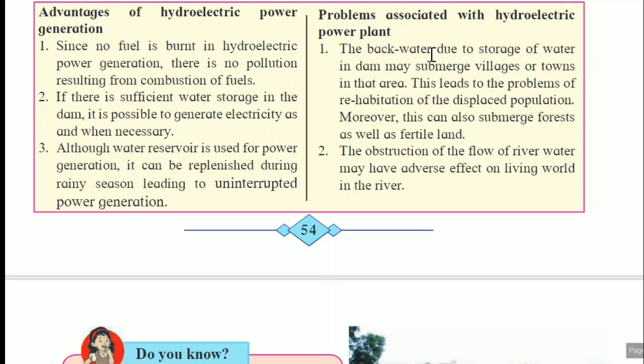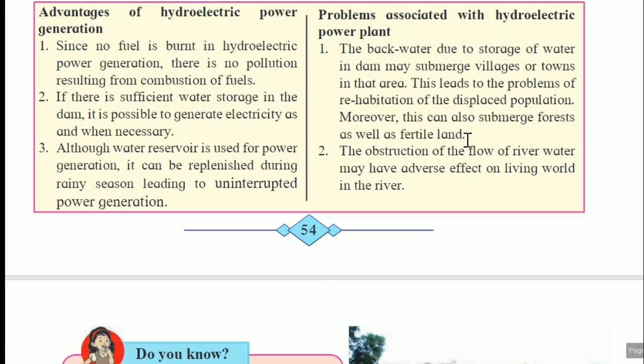Certain limitations are also there. Which limitations? First one, the backwater due to storage of water in the dam may submerge villages or towns in that area. This leads to the problem of rehabilitation of the displaced population. Moreover, this can also submerge forest as well as fertile land. Before the construction of the dam, on that area, maybe a forest area may be there, or we can say certain population, that is habitation of certain animals. So for the construction of the dam, we have to clear that area.